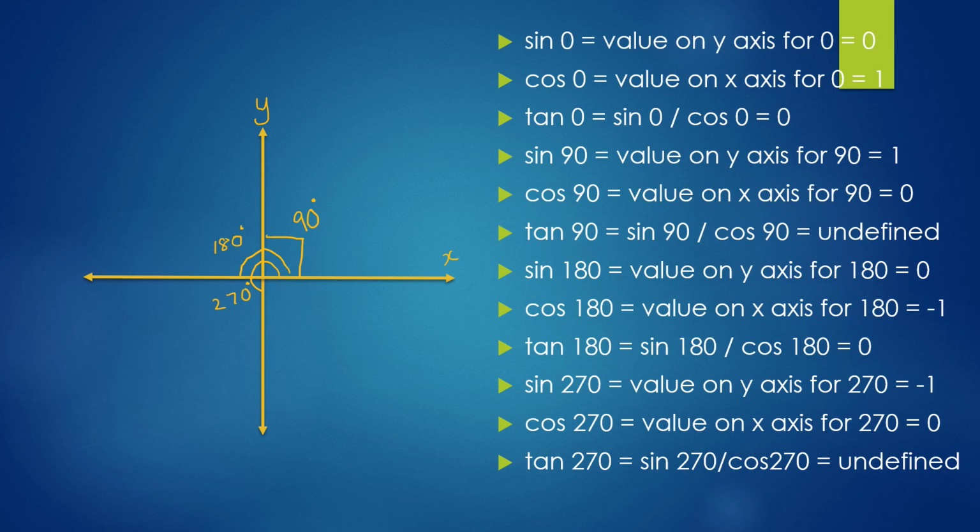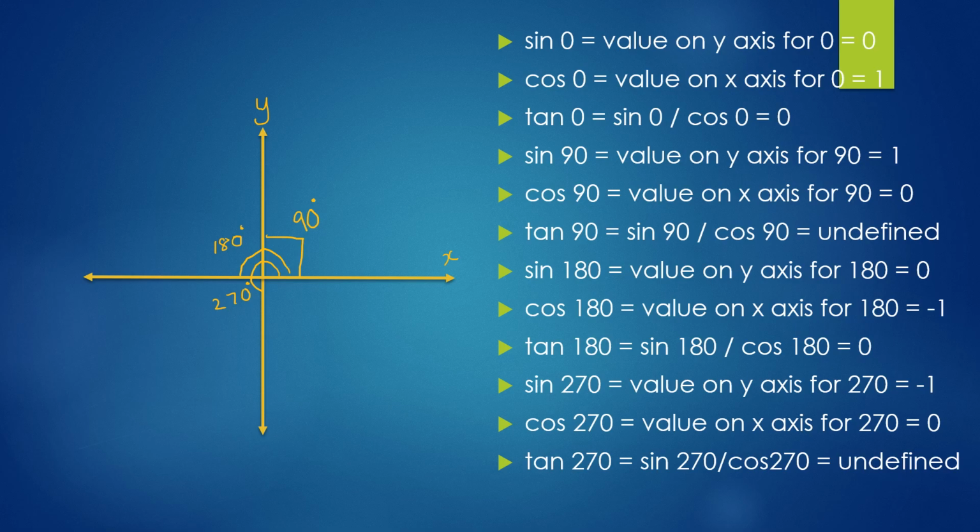Now if I draw a 0-degree line on the graph, it will fall on the x-axis. There is no value on the y-axis. The value is 0. Hence sine of 0 is 0. And cos of 0 will be the value on the x-axis, which we will take to be 1 unit. Tan of 0 is sine by cos of 0, and that hence is 0.